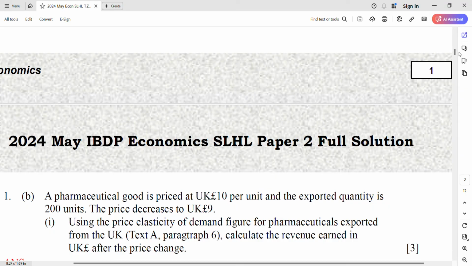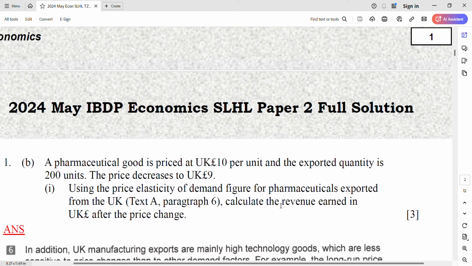Okay, goods is priced at something something. Let's just leave them alone. Look at the question. The question is to calculate the revenue. Our revenue is price multiplied by quantity, but after the price change. If the price decreases, the quantity demanded should increase from 200 to something bigger, right? But it depends on the price elasticity of demand. In the question it doesn't say anything, right? No data for this price elasticity of demand.